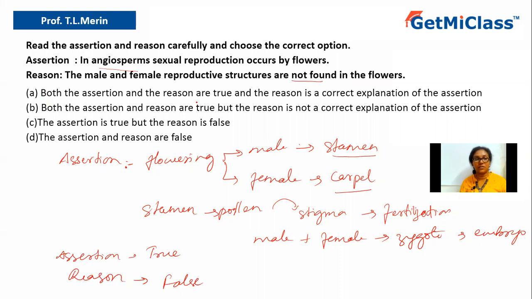Option A says both assertion and the reason are true, and the reason is the correct explanation of the assertion, which is wrong because the assertion is true whereas the reason is wrong. Then option B says both assertion and reason are true, but the reason is not the correct explanation. It is again wrong because the reason is false. Now option C says the assertion is true, but the reason is false. Yes, that is correct because according to our explanation also, the assertion is true, but the reason is false. Option D says assertion and reason are false, which is wrong because the assertion is correct.